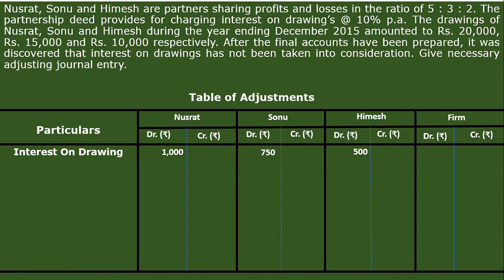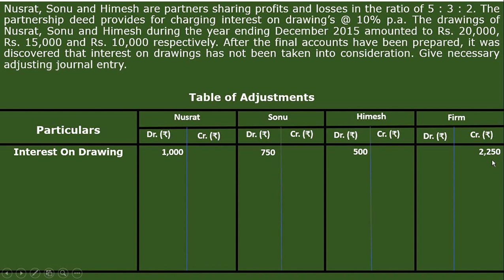Next, what we have to do, we have to add these three: 1,000 plus 750 is 1,750, plus 500 is equal to 2,250. And that we have to write in the credit side of the profit and loss appropriation account, as I told you.